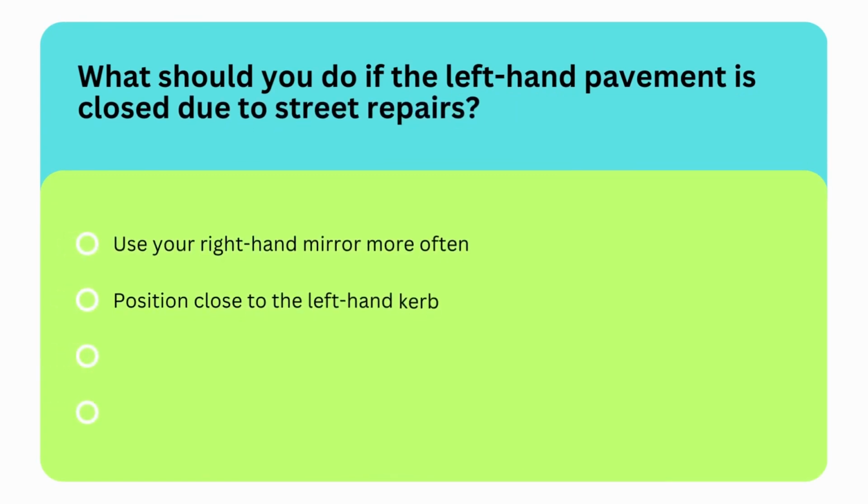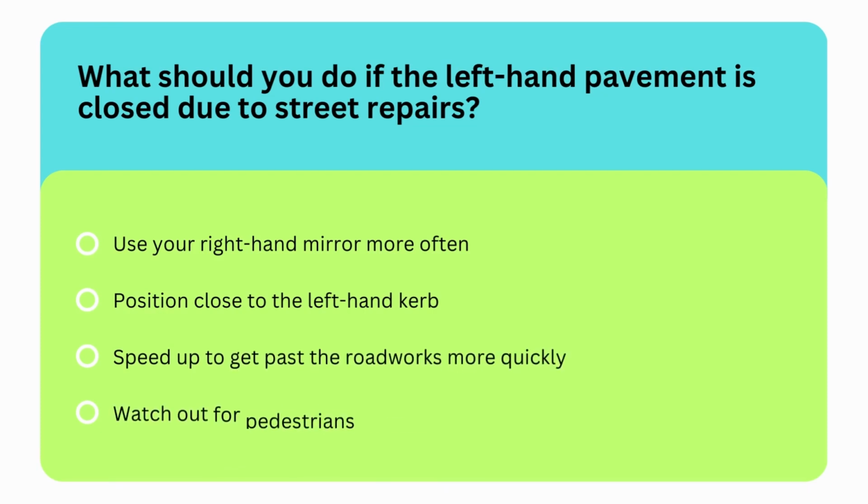Options are use your right hand mirror more often, position close to the left hand curb, speed up to get past the roadworks more quickly, or watch out for pedestrians walking in the road.